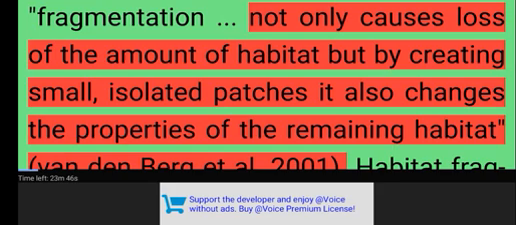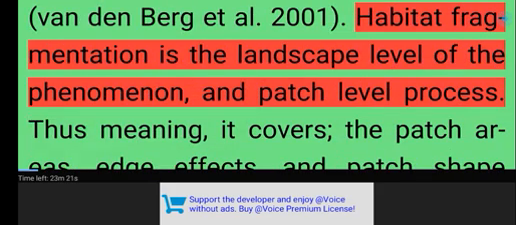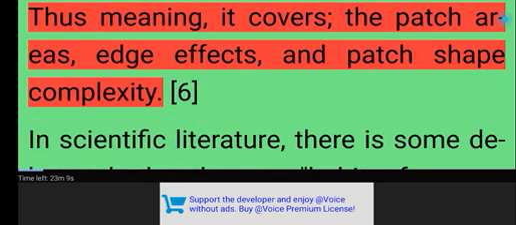Van den Berg et al. 2001. Habitat fragmentation is the landscape level of the phenomenon and patch level process, thus meaning it covers the patch areas, edge effects, and patch shape complexity.